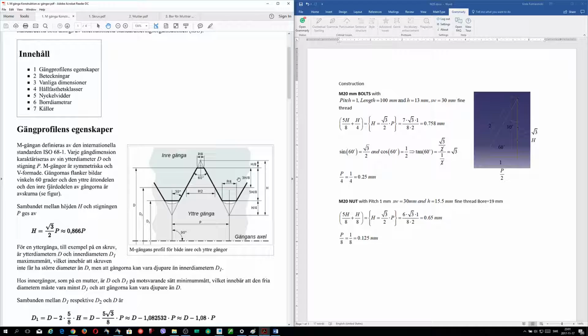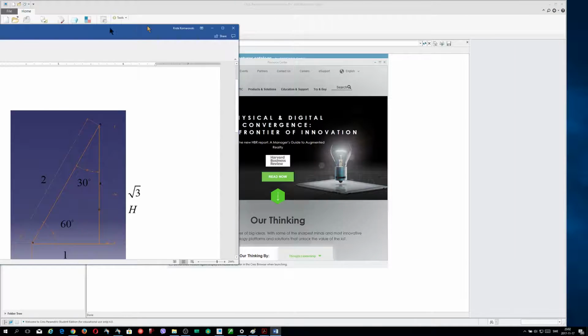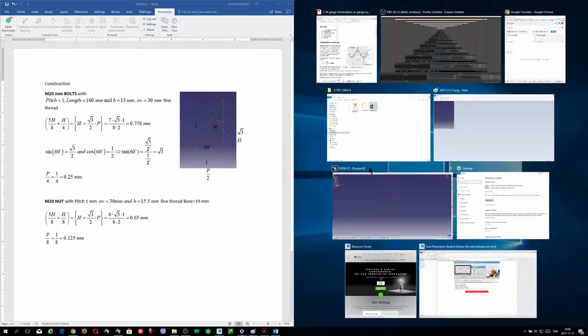This length here is P divided by 4. And P divided by 4 is 1 divided by 4, which is 0.25 millimeters. Now we have every data, so we can start to construct these bolts. Okay.